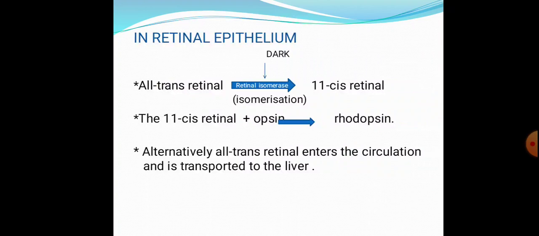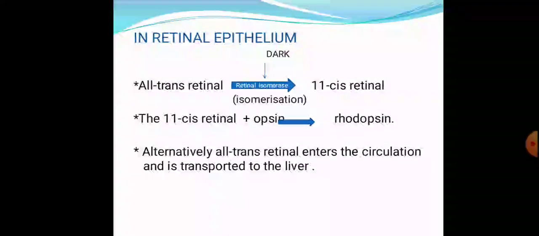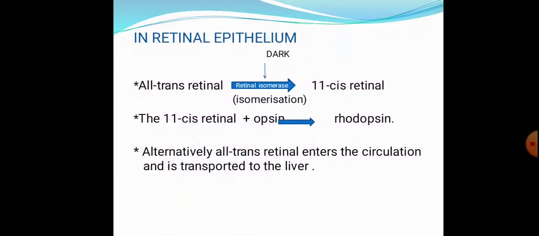So in short, in the retinal epithelium, when dark occurs, the all-trans retinal gets isomerized into 11-cis retinal in the presence of the enzyme retinal isomerase, and the 11-cis retinal reaches the photoreceptor cells of the retina. The 11-cis retinal combines with the opsin to form rhodopsin. Alternatively, the all-trans retinal enters the circulation and is transported to the liver.